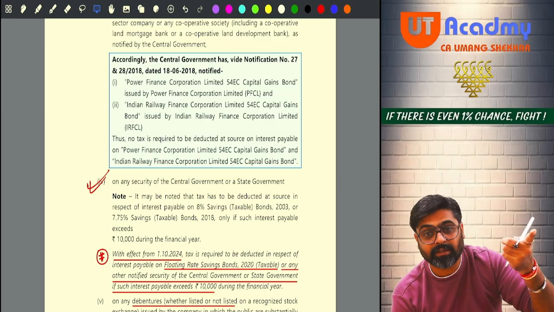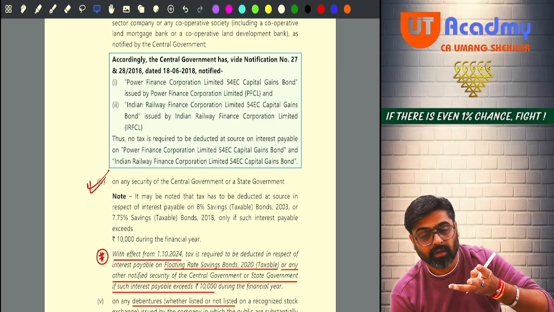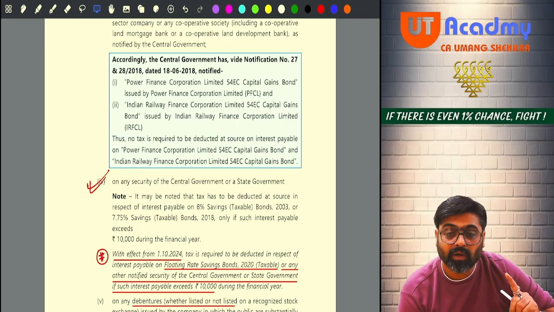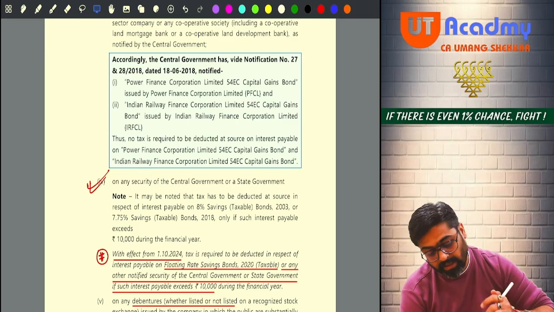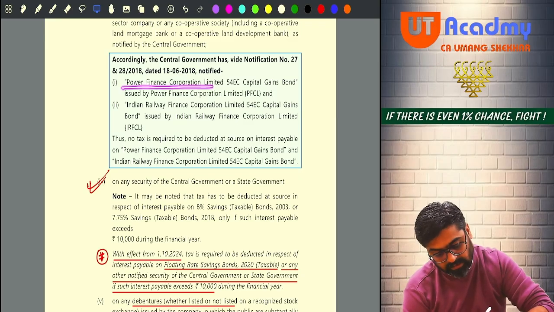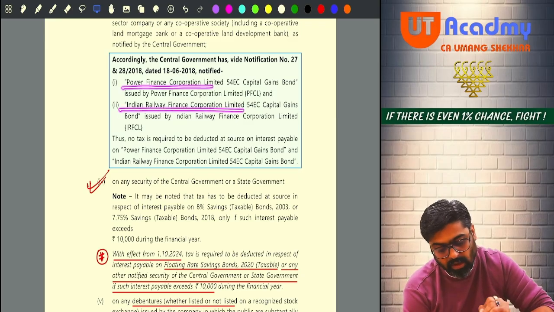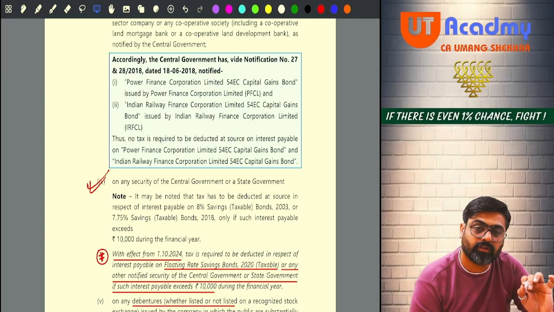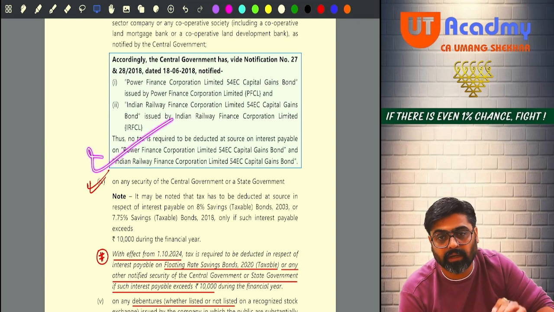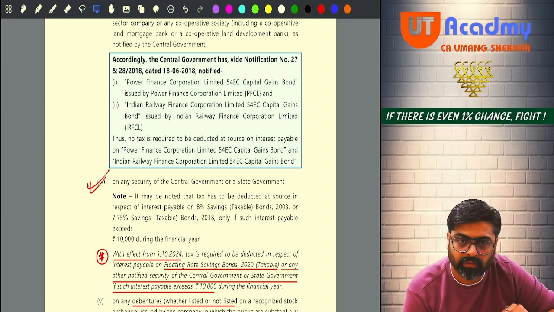So on that investment you are going to get exemption under 54EC. But wait, whatever interest you receive on those bonds, Power Finance Corporation or IRFC, that interest will not be liable for any tax deduction under 193. There will be no TDS.